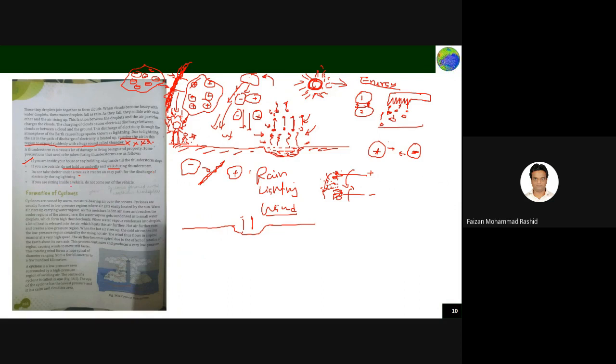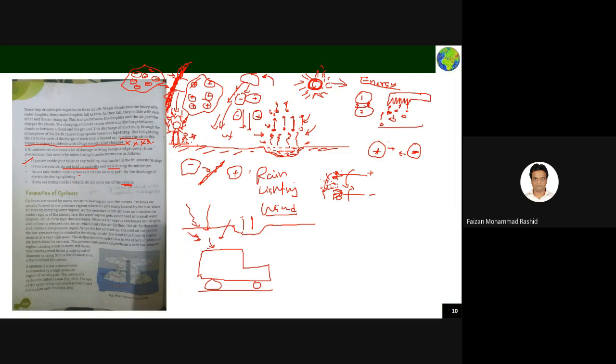If you are sitting inside a vehicle, don't come out of the vehicle. Okay, you should not come out of the vehicle. Why? I'll tell you. This is an advanced topic again, but I'll tell you the thing. If you are here and the lightning is striking, so what happens if the current from the lightning strikes your vehicle also?